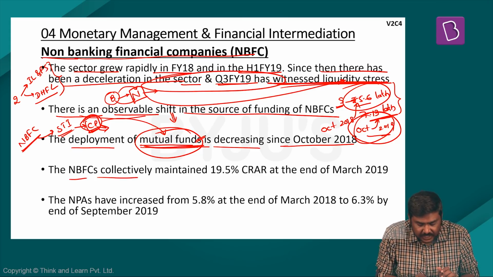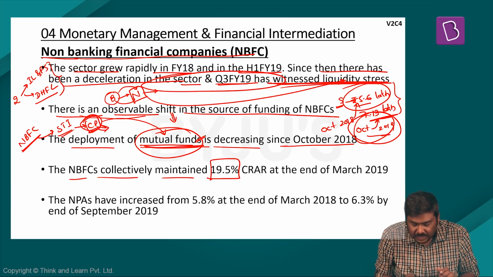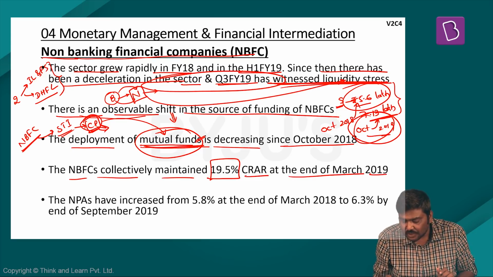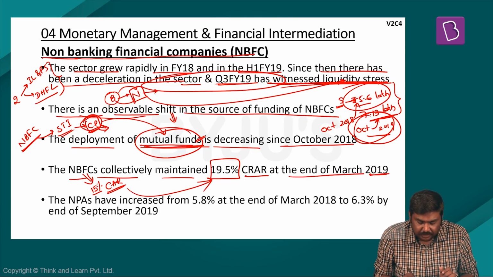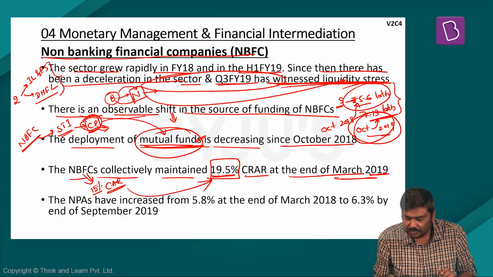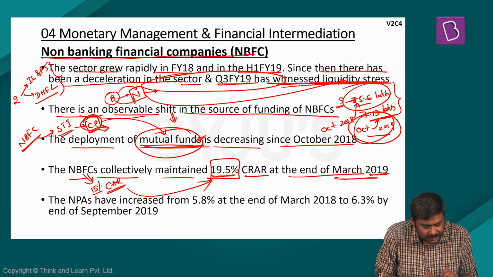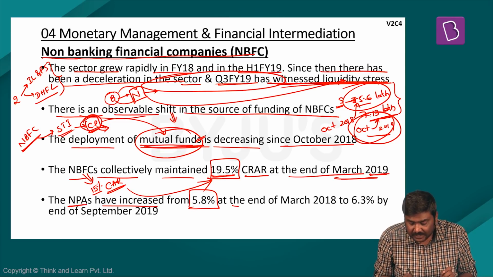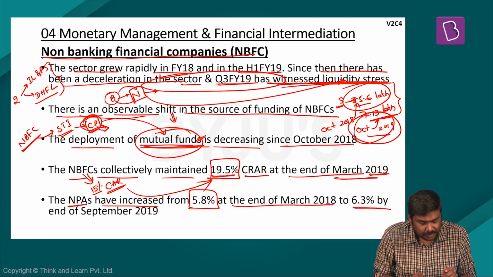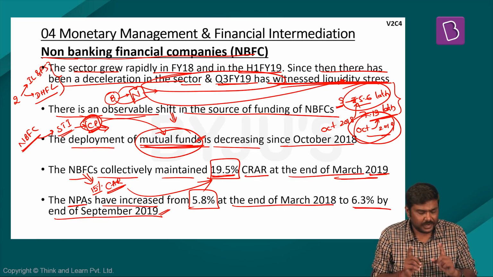Next, NBFCs collectively maintained a 19.5% CRAR at the end of March 2019. Please understand, NBFCs must maintain 15% as a capital adequacy ratio, but collectively they are maintaining 19.5% at the end of March 2019. And lastly, the non-performing assets have increased from 5.8% at the end of March 2018 to 6.3% at the end of September 2019.